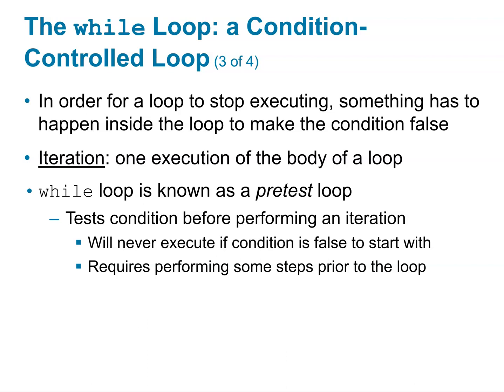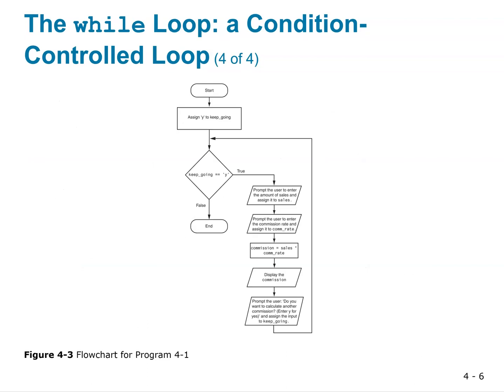The while loop is known as a pre-test loop because we test before entering it. Testing the condition before performing an iteration means the loop will never execute if the condition is false to start with, and it requires some steps before starting the loop. Here's a general flowchart. Let's start. We'll have a Boolean y. We'll say assign y to keep going. Is keep going yes, true? Then prompt the user for all their stuff, display the commission, and repeat until the user enters no.